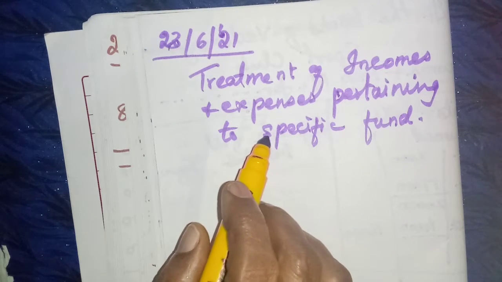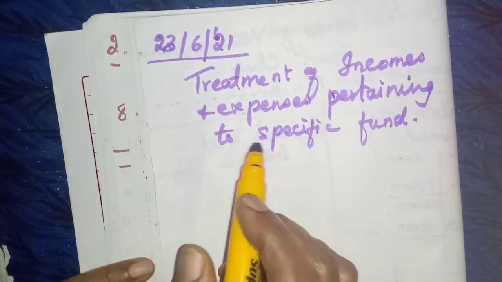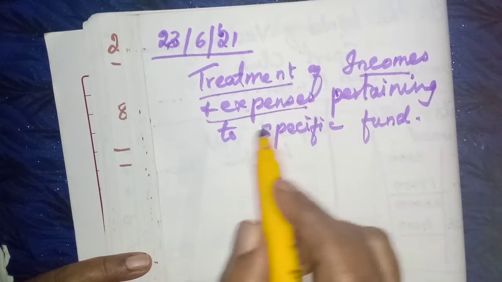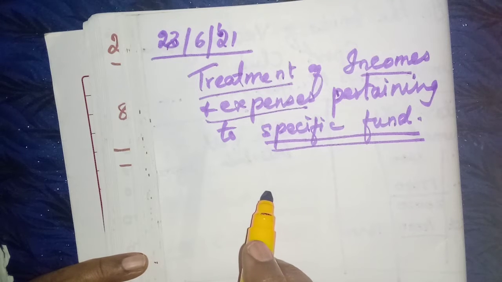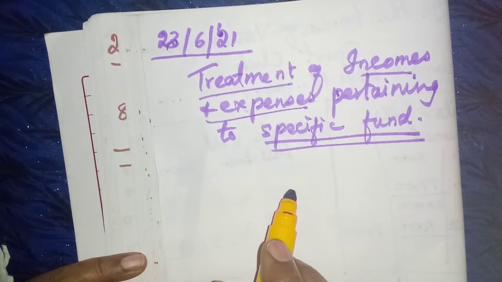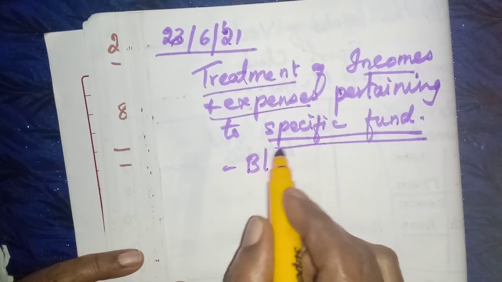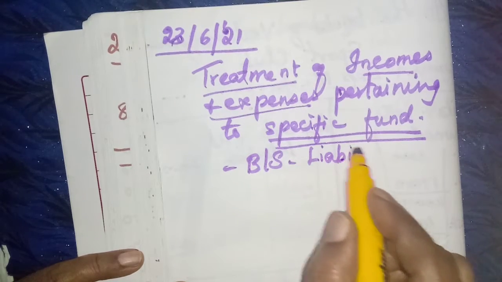Okay, in accountancy, we are going to complete the second lesson. The last heading we are going to learn is the treatment of incomes and expenses pertaining to specific funds. Some special funds they will have, okay, prize fund or tournament fund. This fund will appear in the balance sheet, and on the liability side this will appear.